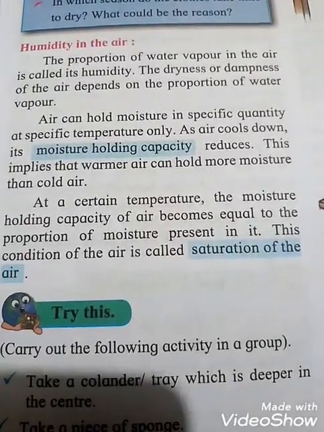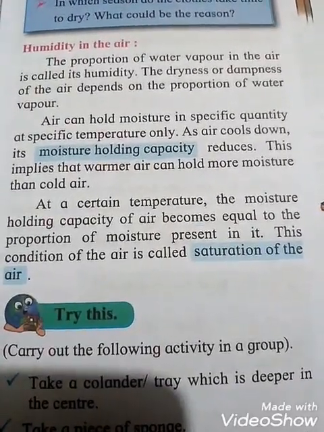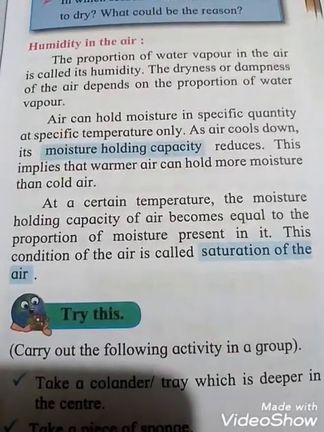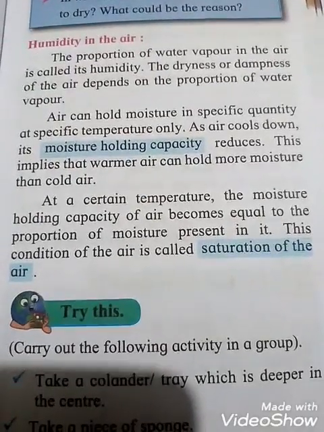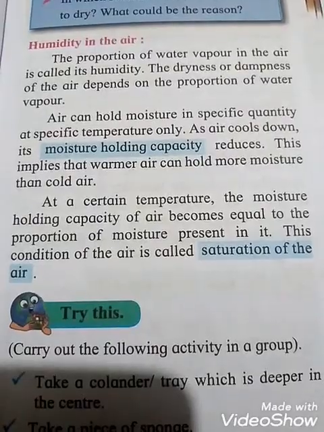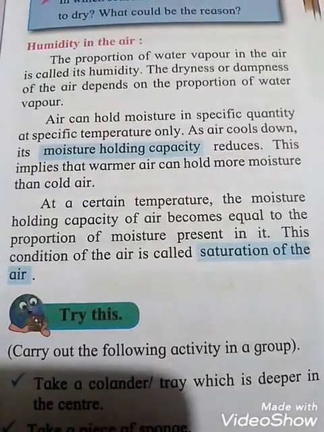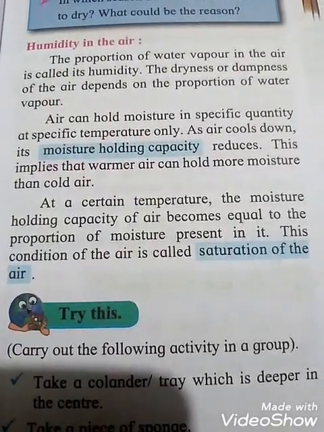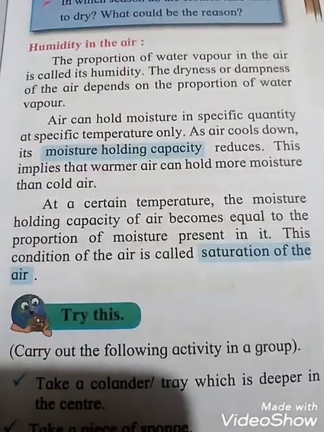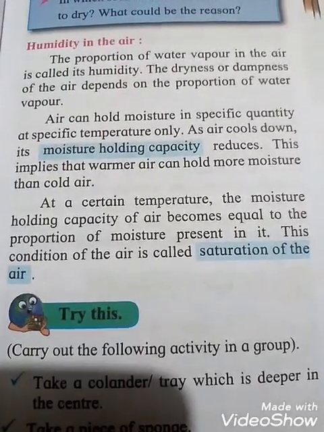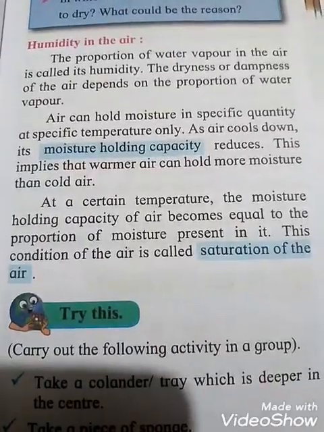When air is cool, the moisture holding capacity will be less, and when air is warm, the moisture holding capacity will be more. That is the difference.